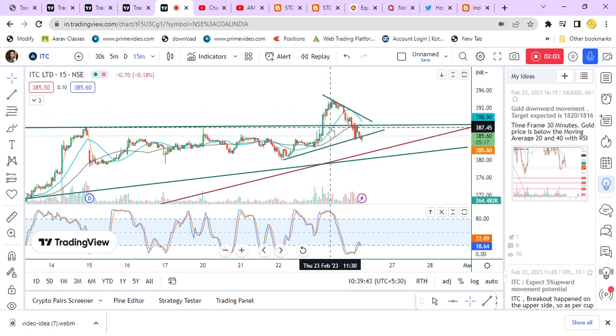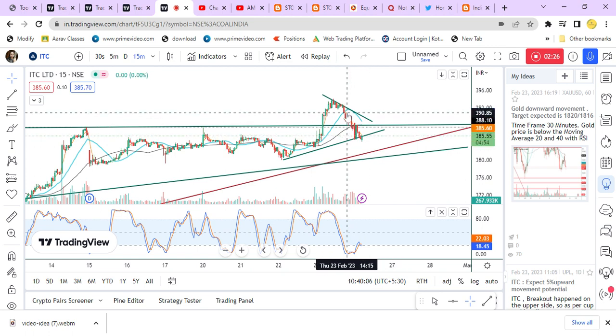So this trend line it has crossed, and the stop loss of this one is 385. We can see as it progresses towards the upward direction, it came for retesting. While retesting, stop loss hit. So we'll leave this call. But again, if the value crosses above this one 391, then we can retake the call.